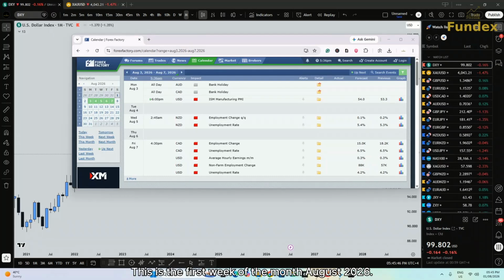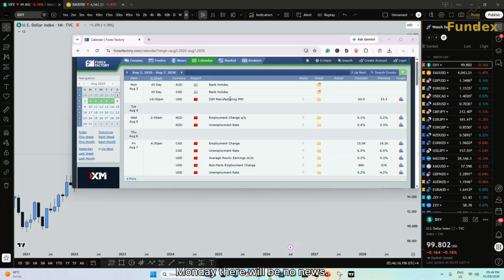This is the first week of the month, August 2026. We are going to review the market for the upcoming week, starting from 3rd of August till 7th of August. And the major news for this week is the non-farm payroll and unemployment rate that is coming on Friday.